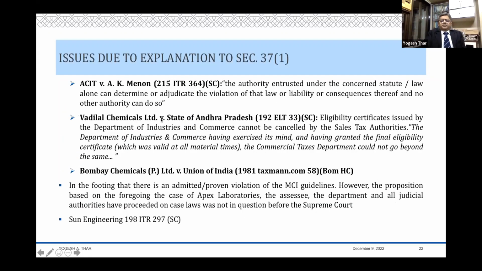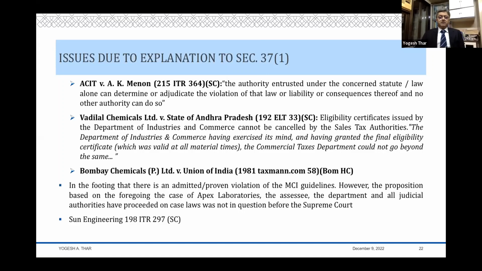Taking that into account, now in future, if I have to still either defend my old cases or take a view on it, is there any way to salvage this particular situation? Is there any way in which I can save some of my expenditure from this complete disallowance? So that is where this journey starts, of looking at a possibility of mitigating the risk of entire disallowance or salvaging some of the expenses from disallowance.